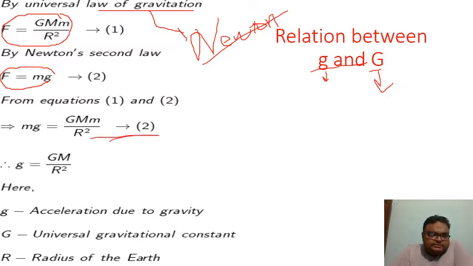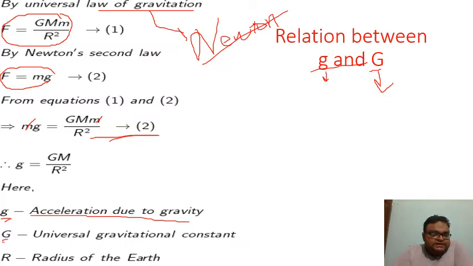Now it is just a matter of rearranging. We can just cancel small m. Now what we will get? We will get g equals G M by r square. So let's see what this small g represents. It represents acceleration due to gravity.